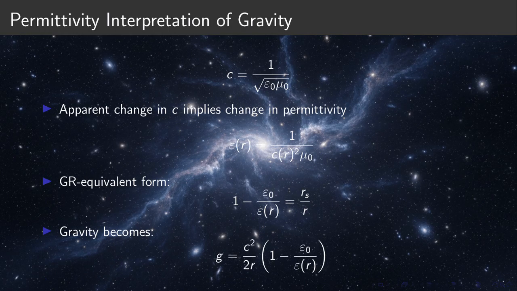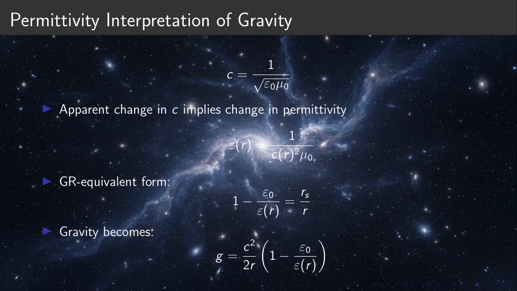Permittivity interpretation of gravity. The speed of light is c equals 1 divided by the square root of epsilon naught times mu naught. The speed of light depends on vacuum properties. If the apparent speed of light changes, then the vacuum itself must be changing. Epsilon of r equals 1 over c of r squared times mu 0. Now relate to gravity. 1 minus epsilon 0 divided by epsilon of r equals r sub s divided by r. Finally, g equals c squared over 2r times 1 minus epsilon 0 over epsilon of r.